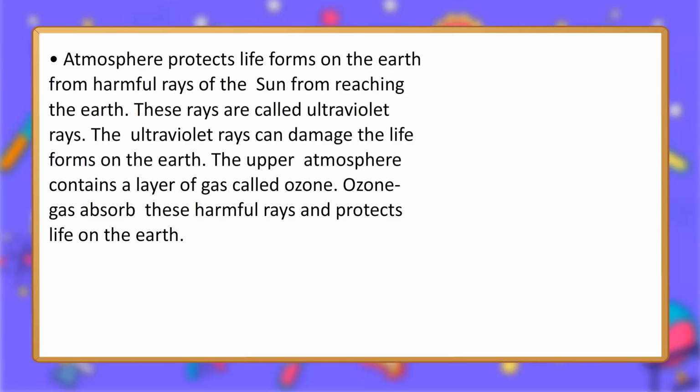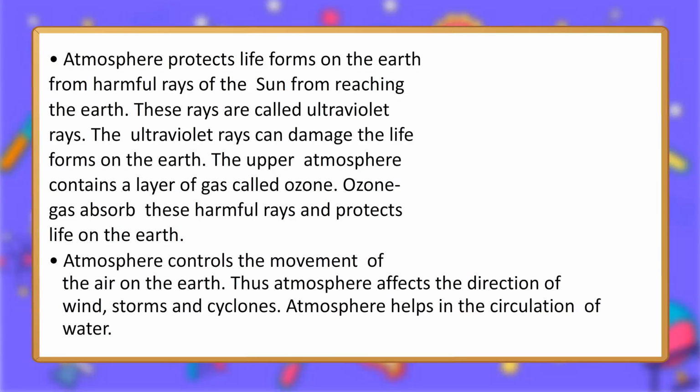Atmosphere protects life forms on the Earth from harmful rays of the sun. These rays are called ultraviolet rays. The ultraviolet rays can damage the life forms on the Earth. The upper atmosphere contains a layer of gas called ozone. Ozone gas absorbs these harmful rays and protects life on the Earth.